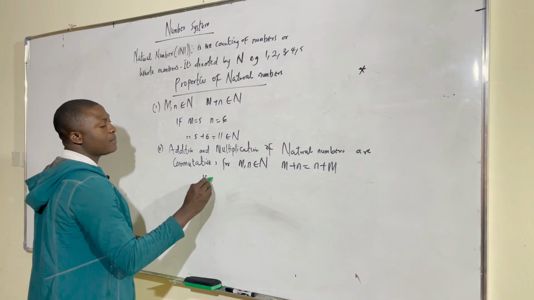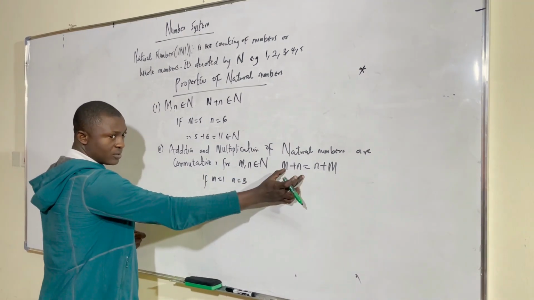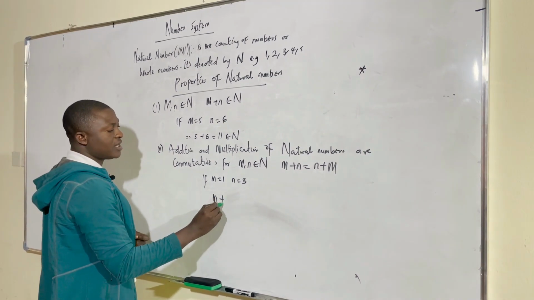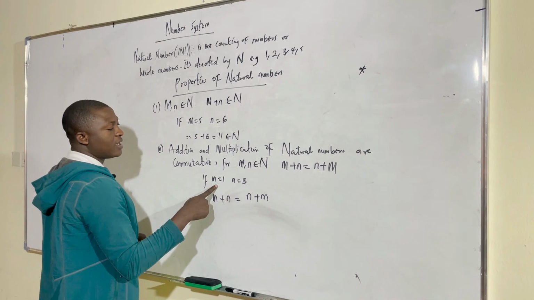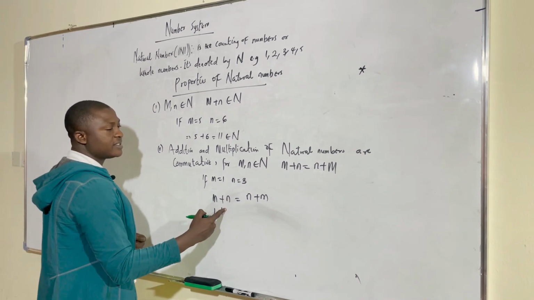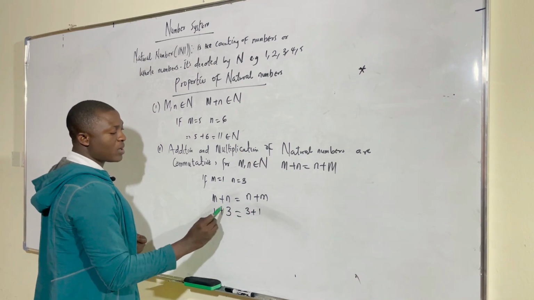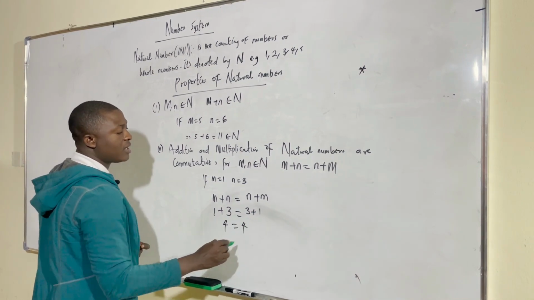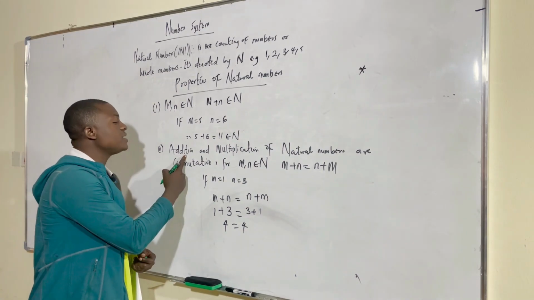Let's say m equals 1, and I will pick n to be 3. So let's look at this side. m plus n must be equal to n plus m. If I take m as 1 and n as 3, then 1 plus 3, we have 4 here, and now we have 4 here. You can see natural numbers are closed under addition for commutativity.